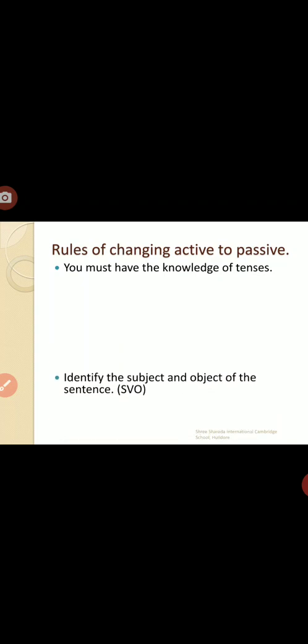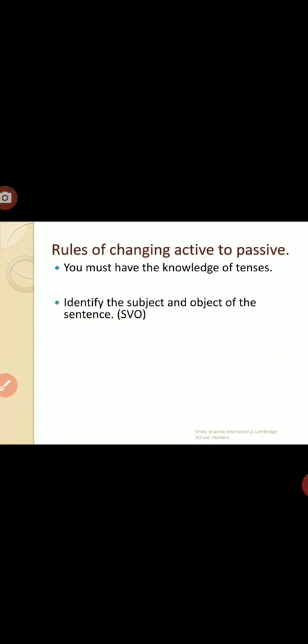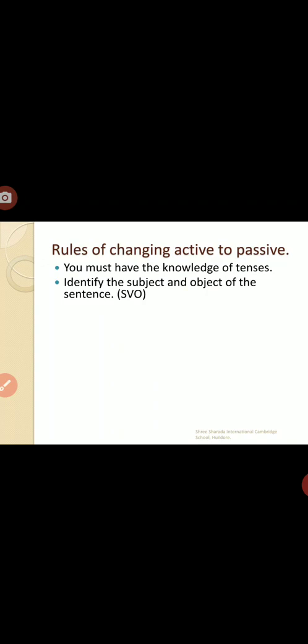Next is to identify the subject and object of the sentence. You should have the knowledge of identifying which is the subject, which is the verb, and which is the object in an active sentence. If I give an example sentence, you should identify which is the subject, which is the verb, and which is the object. If you know that, it is very easy. First important thing is you should have the knowledge of tenses, and you must identify the subject, verb, and object.